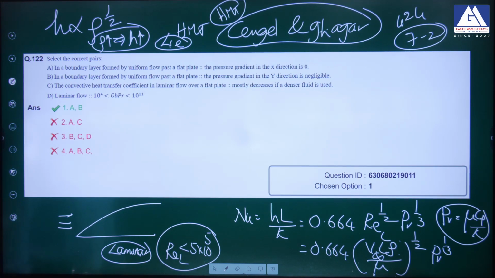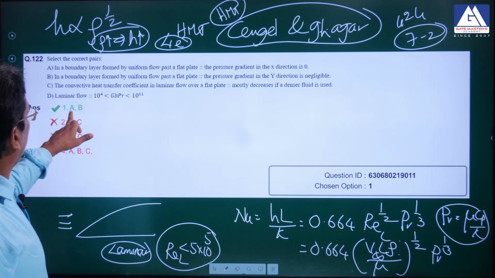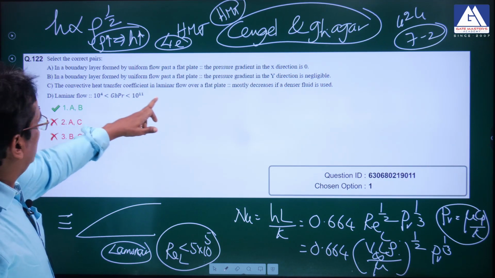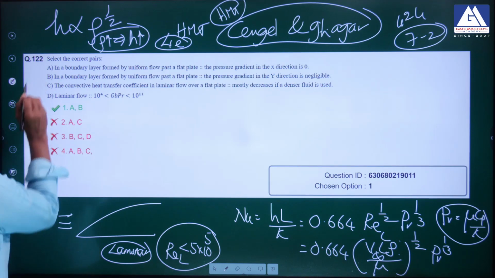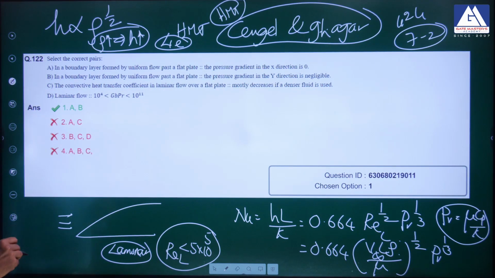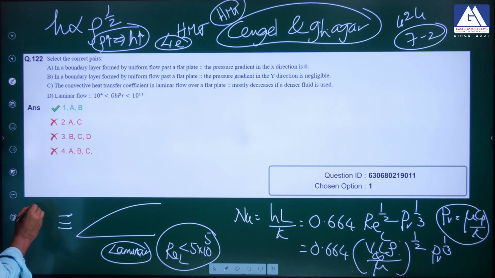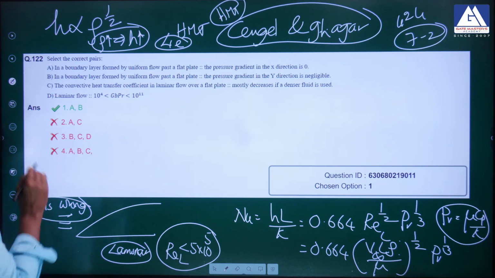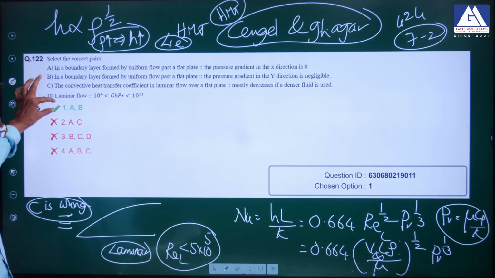C is a wrong statement. The convective heat transfer coefficient mostly decreases, he has given, along with A and B, that the pressure gradient in the y direction is negligible. So C is wrong. Don't challenge this, 122, because he has given the correct option only. He said mostly decreases, but in the option he has given A and B. I thought it was otherwise, that it increases, but the option given is AB, so C is a wrong statement.